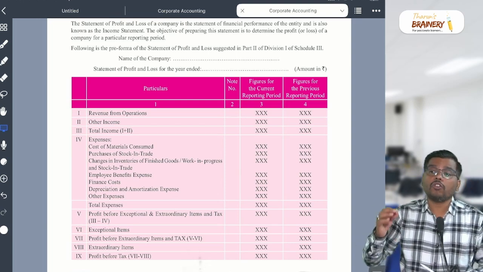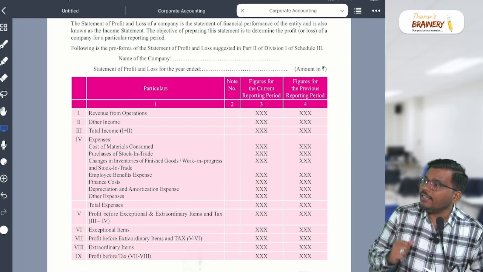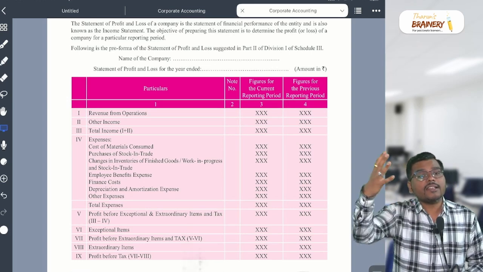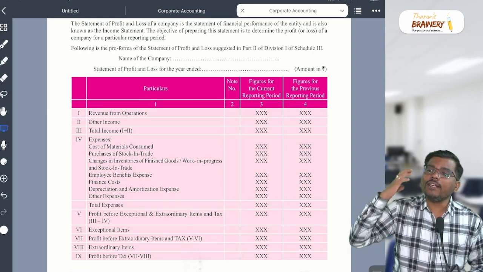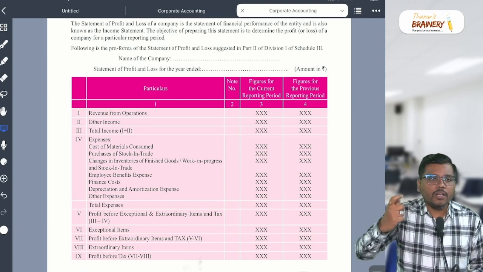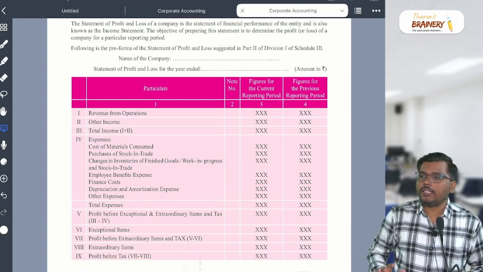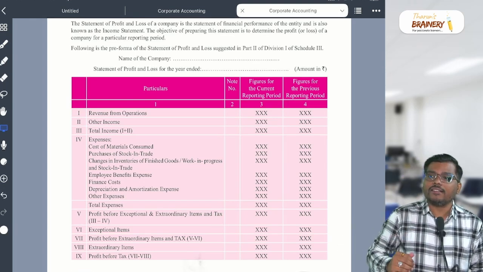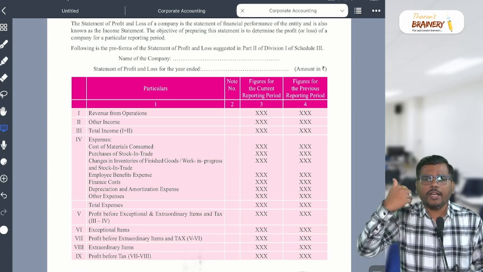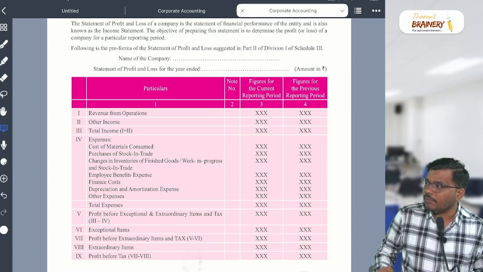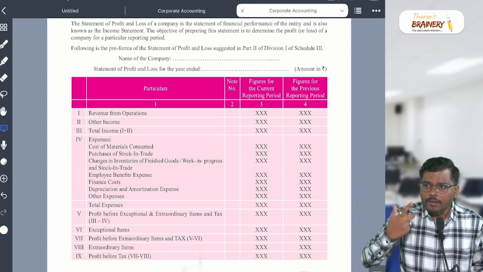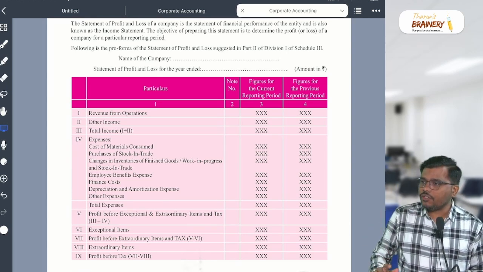Like we invested the money, right? We saw in the balance sheet non-current investment, current investment, yes or no? You invested the money in shares and from that you receive the dividend, right? So dividend received will come under which activity? Will it be revenue from operation or other income? Other income, because his main business is buying and selling of furniture.